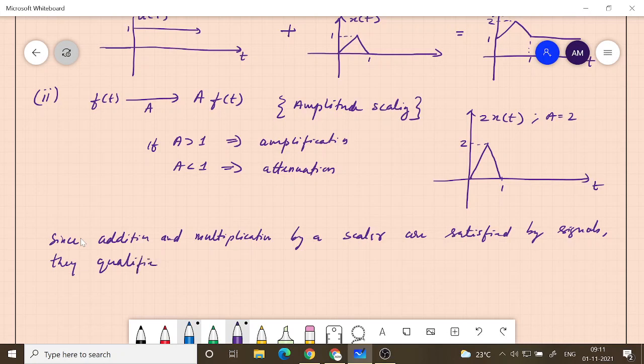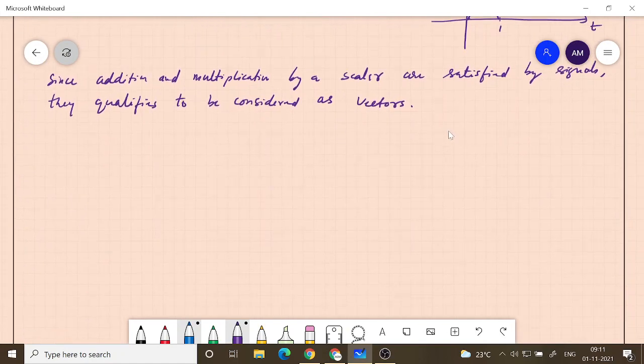But if one of these was not possible to be satisfied, or if it is not a valid operation on these objects, then they don't qualify to be considered as vectors. So they satisfy these two properties, therefore they qualify to be called vectors.